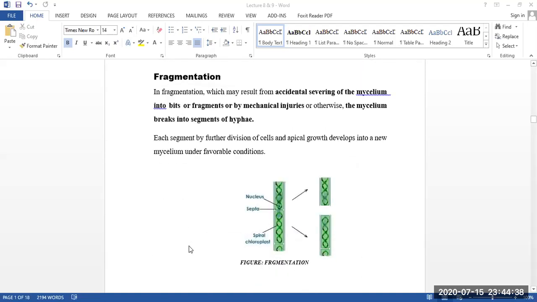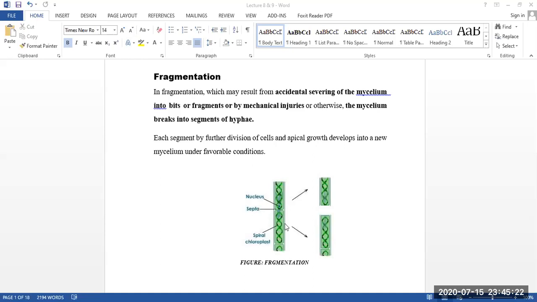So actually, what is fragmentation? If you look at the figure, you can see that it is the whole body of a fungus, and it is fragmented into different parts. Here is a division, there is a division there. That means those are the fragments of that body. So what happens in fragmentation? Actually, the mycelium of the fungi is fragmented by different kinds of injuries and divided into different segments.